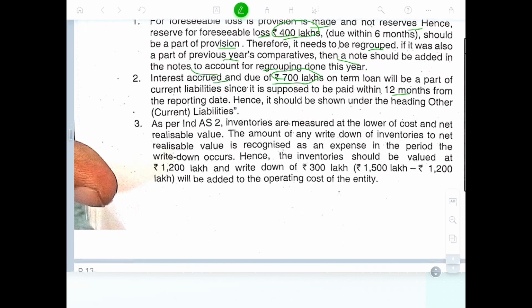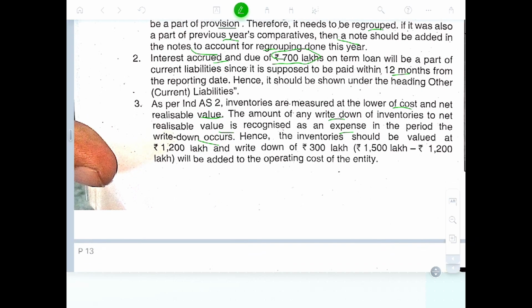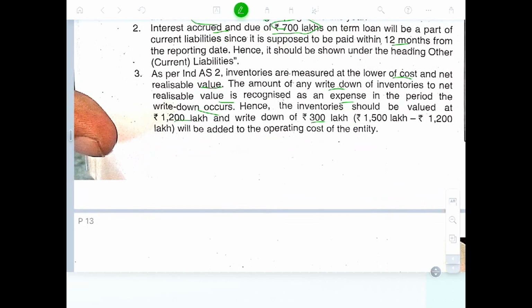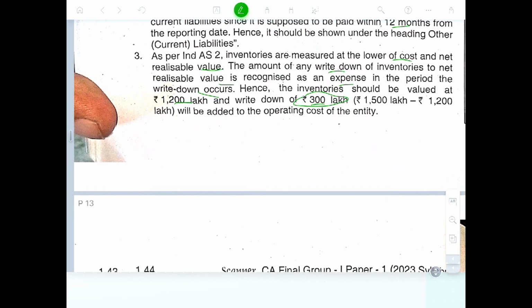So current liability as per Ind AS, inventory is measured at the lower of cost and net realizable value. The amount of write-down of inventory to net realizable value is recognized as an expense in the period of the write-down. The inventory should be valued at 1,200 lakhs and the write-down value is 300 lakhs. So 300 lakhs should be reduced and added to the operating cost of the entity.